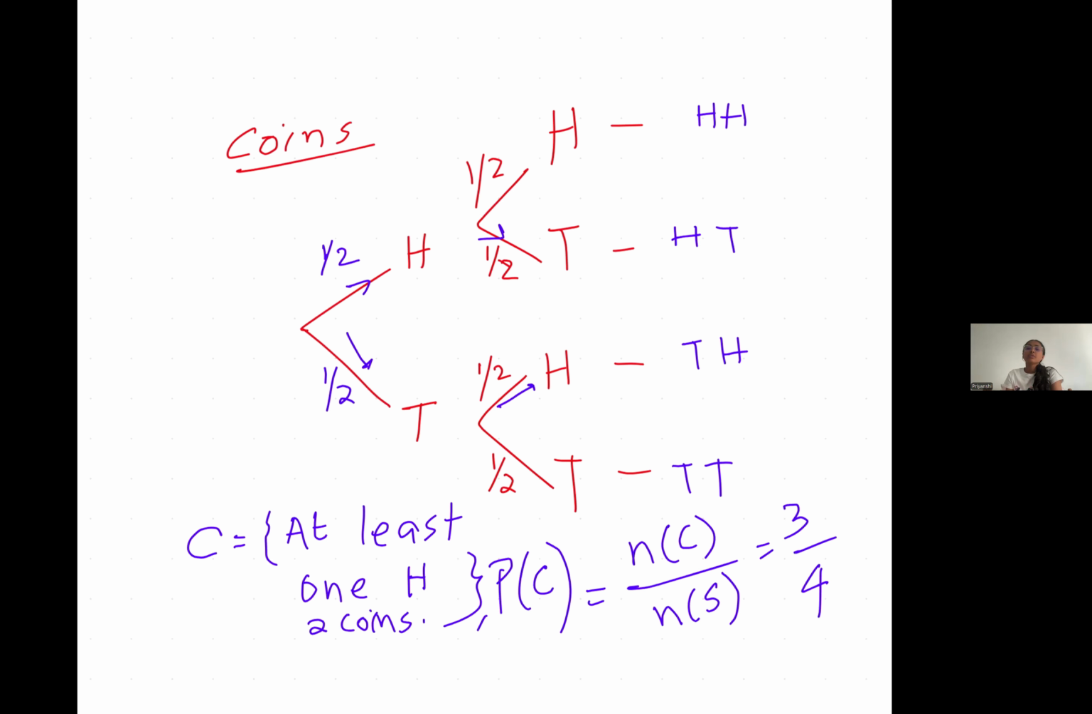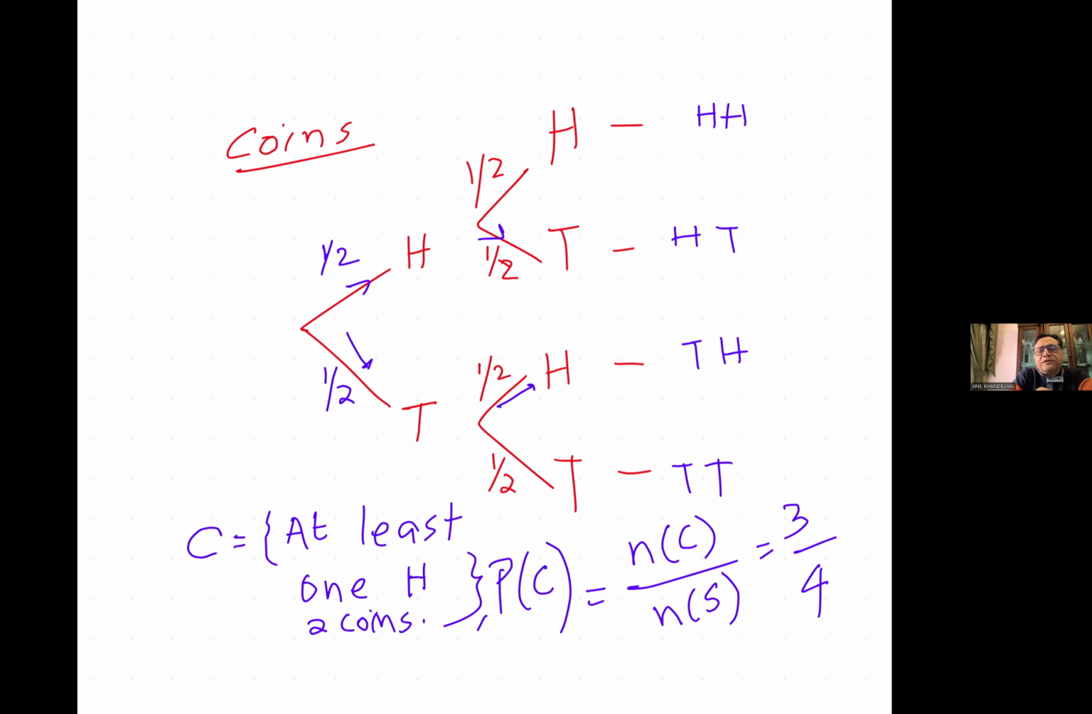Since the probabilities need to add up to one, if at least one of them is tails, that's one quarter, one over four. Yeah, one quarter. So you could also do it with the probability tree.